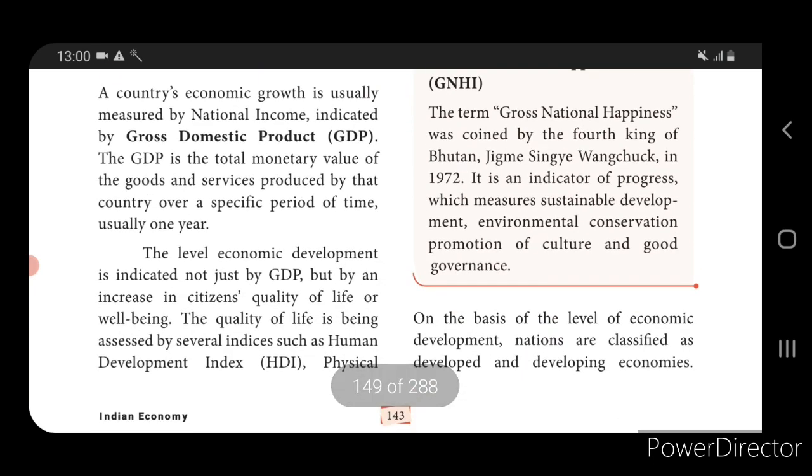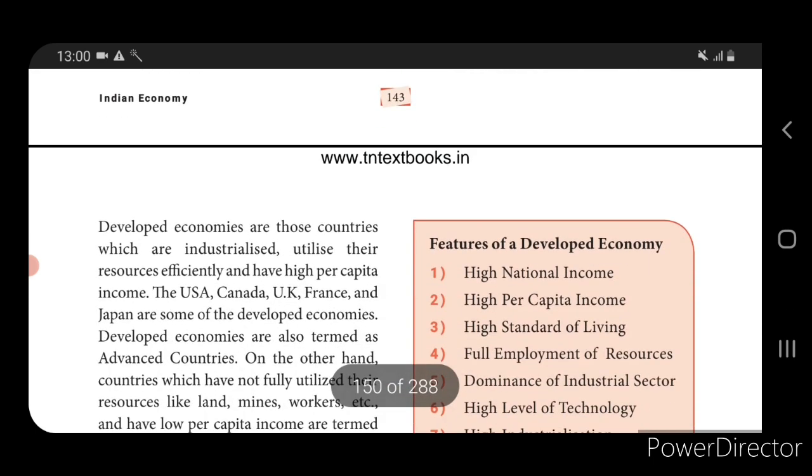Okay. Then, by the level of economic development, nations are classified into three categories: developed, underdeveloped, and developing economy. Developed means the country is highly industrialized, has a high per capita income, and uses its resources in an effective manner. This is said to be a developed position.